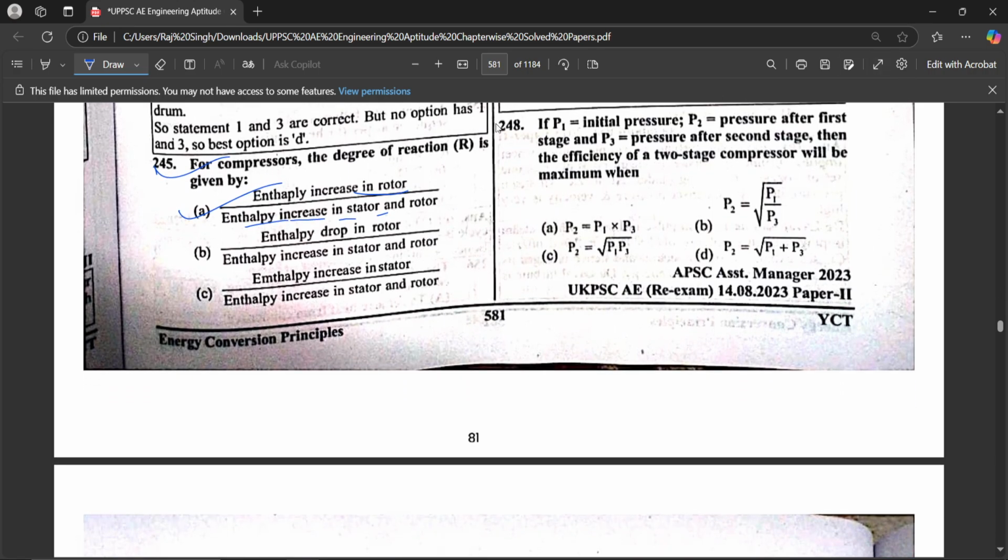If P1 is the initial pressure, P2 the pressure after the first stage and P3 the pressure after the second stage, then the efficiency of a two-stage compressor will be maximum when P2 is equal to root of P1 times P3. ठीक.